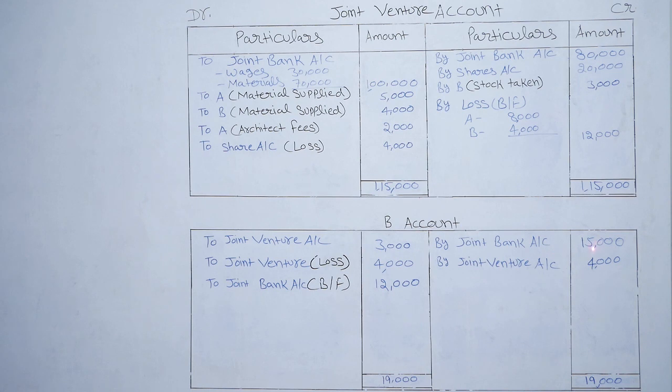By joint venture 15,000, joint venture account debit to B account. By joint venture 4,000, material supplied by B 4,000. So this will be the second effect of this entry. To joint venture account 3,000, stock taken by B, so it will come in B's account, and B's share of loss will transfer to B's account. To joint venture loss rupees 4,000, so it will come in this account. So the balancing figure, rupees 12,000, will come in the joint bank account.